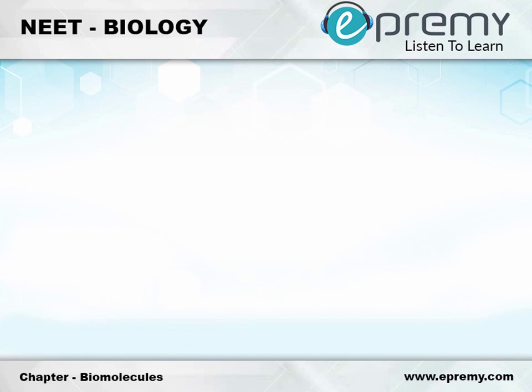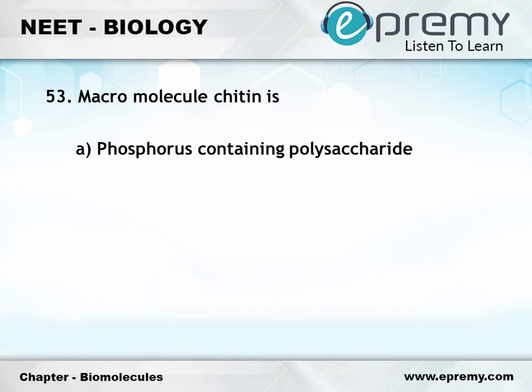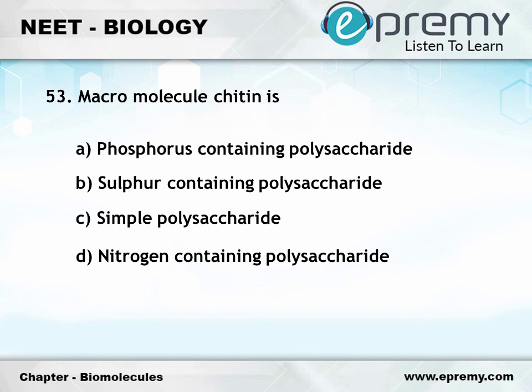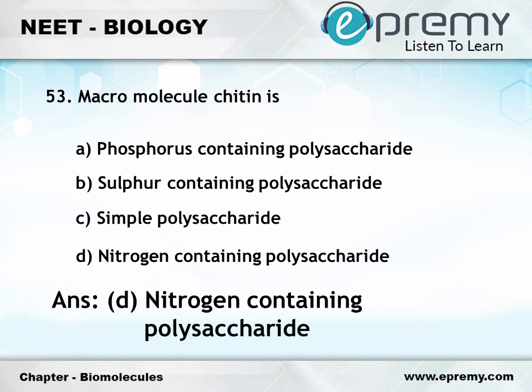Question number 53. Macromolecule chitin is option A, phosphorus containing polysaccharide. Option B, sulfur containing polysaccharide. Option C, simple polysaccharide. Option D, nitrogen containing polysaccharide. The answer is option D, nitrogen containing polysaccharide.